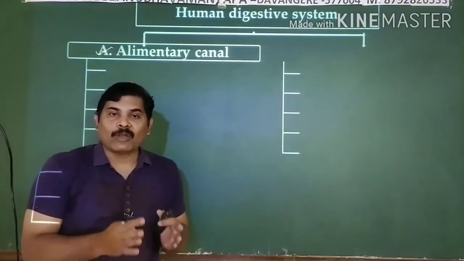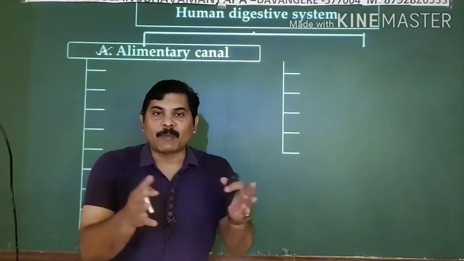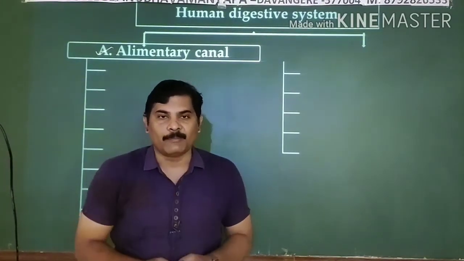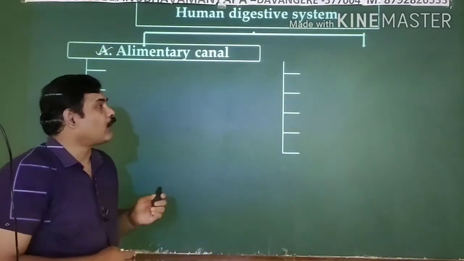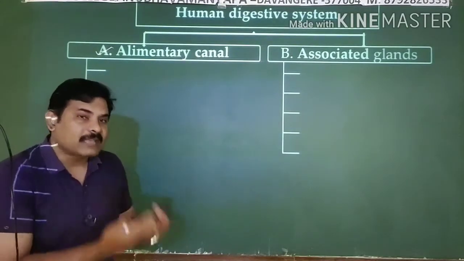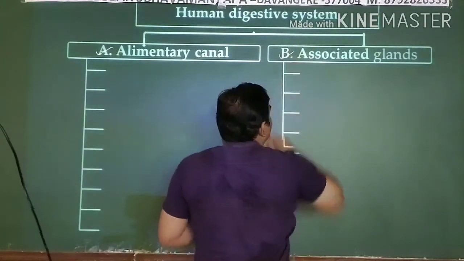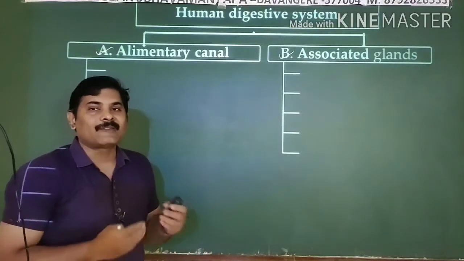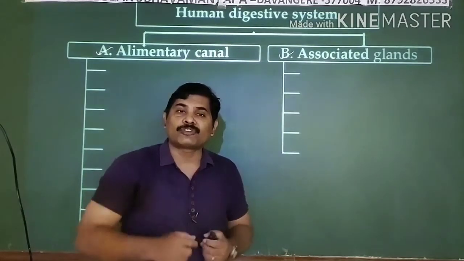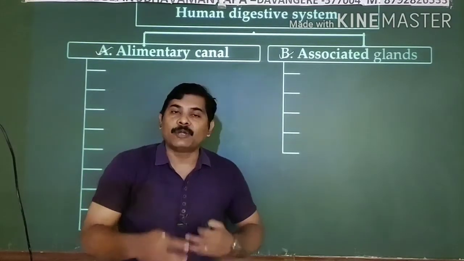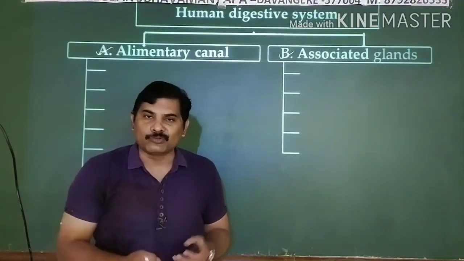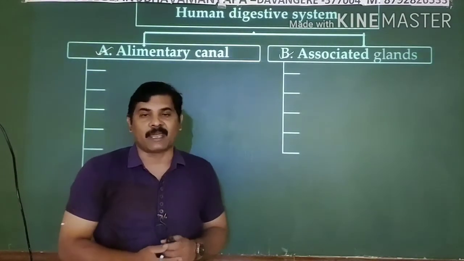And this alimentary canal is expanded in some areas like the stomach, and in some areas it is narrower. Here this alimentary canal has various types of parts also. I'll list the parts now. And the second important part of your digestive system is the associated glands or the digestive glands. These are the glands which are linked or associated with your alimentary canal, and they take part in the digestion mechanism by releasing a variety of juices which consist of the digestive enzymes.